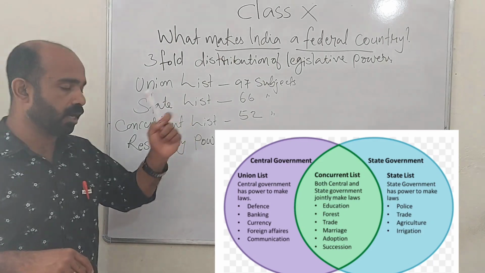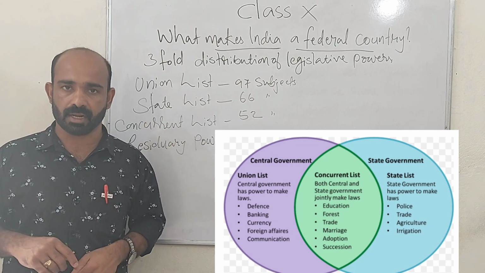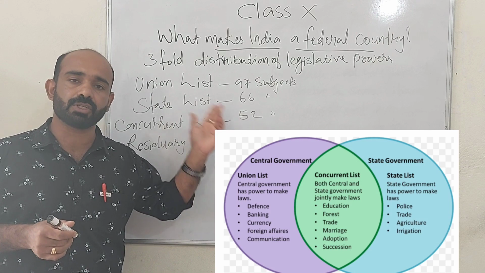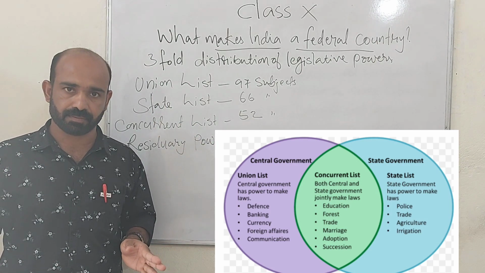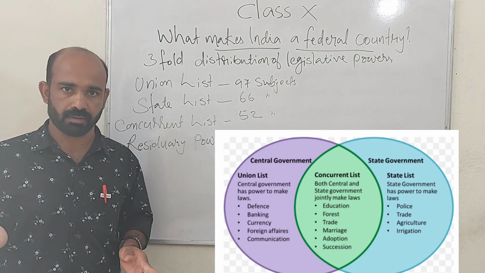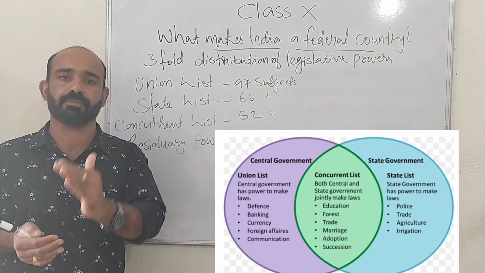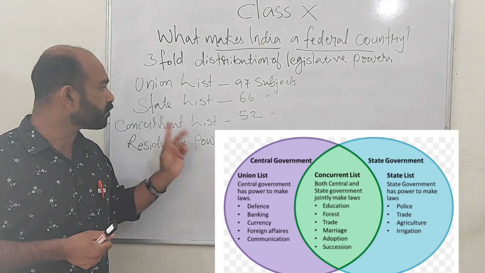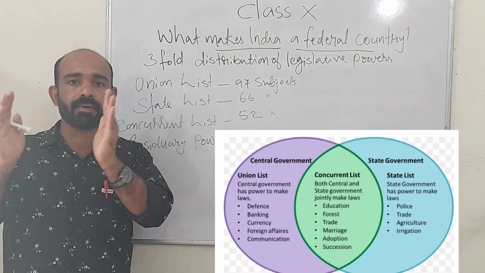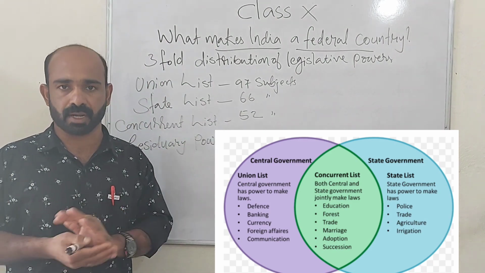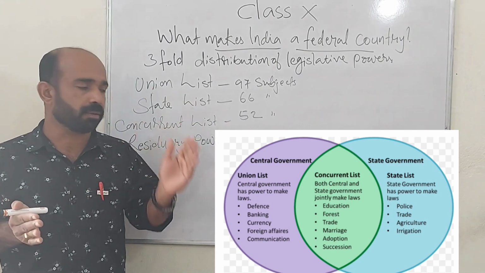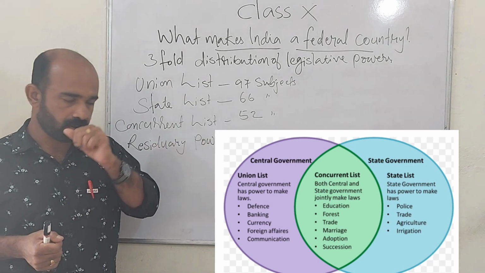Now let's see the concurrent list. Common interest. The subjects included in the concurrent list, there are 52 subjects, like marriage, education, trade union, such subjects. These are of common interest. That means both levels of government will have equal power to make laws on the subjects of the concurrent list. Central government also will be able to make laws, and state governments also will be able to make laws on the subjects of the concurrent list.